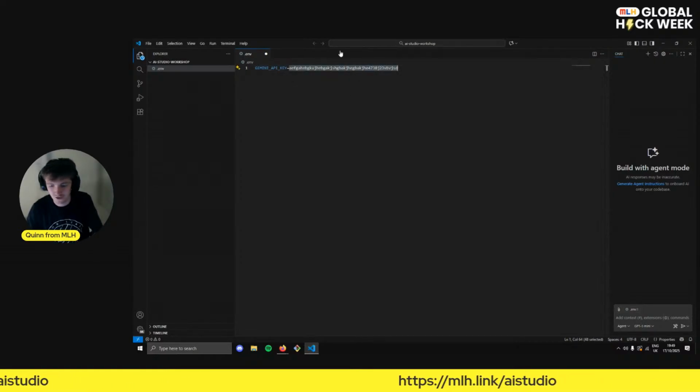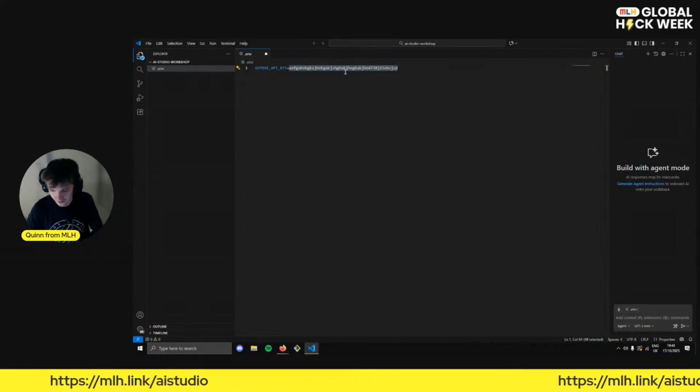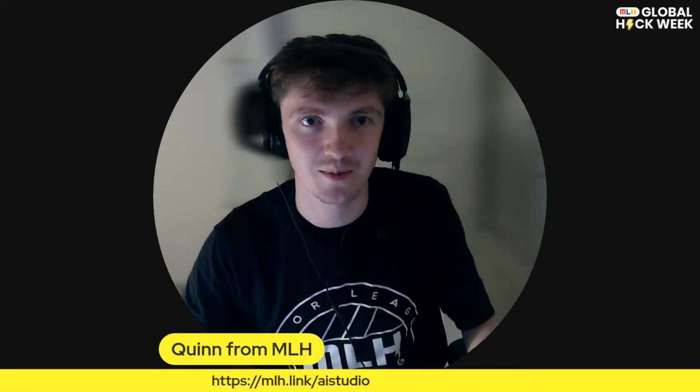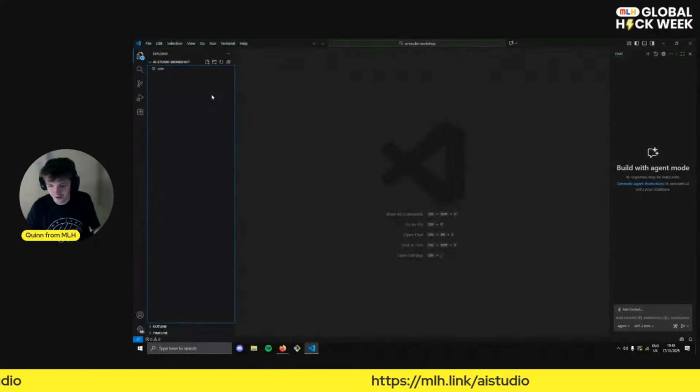Now, I'm not going to do that live with my API key. It's important to keep your API key secure. So I'm going to very quickly scroll down, remove that, and paste in my API key. You can imagine that it's already in, and perfect. Now I'm going to throw my screen back up, and you can see that I've closed out of it, but you can trust that the API key is in there.